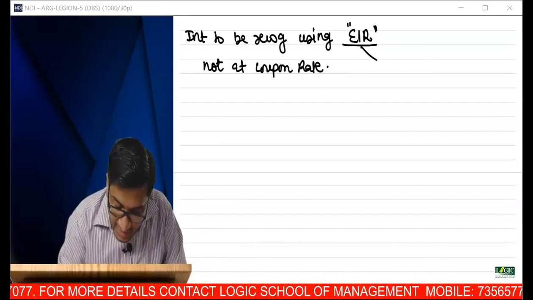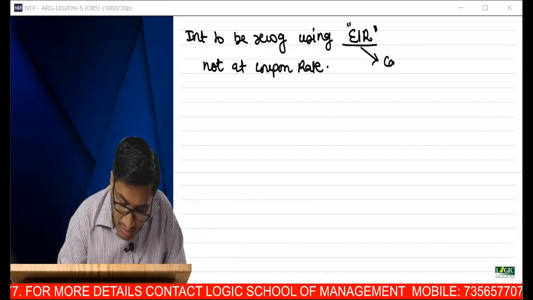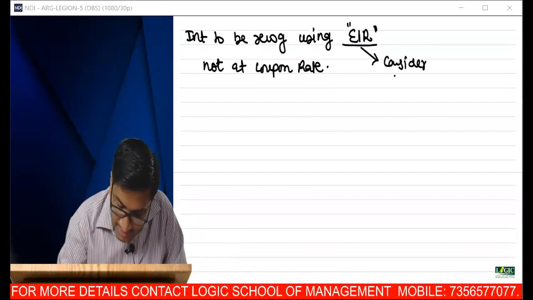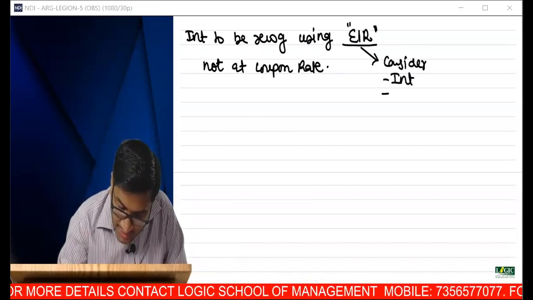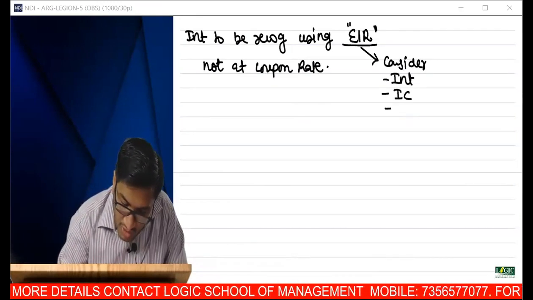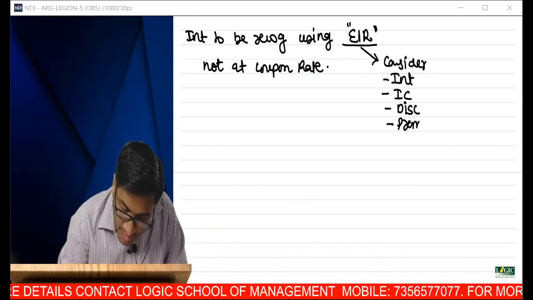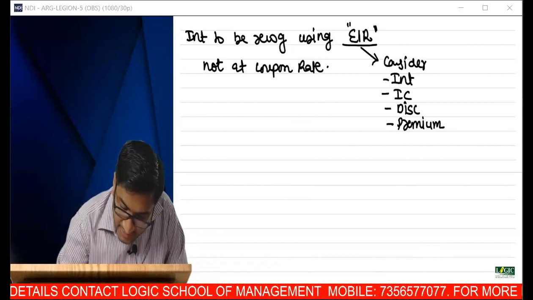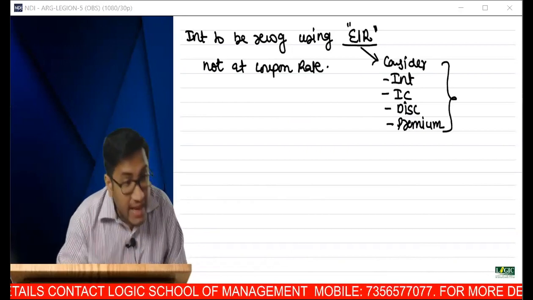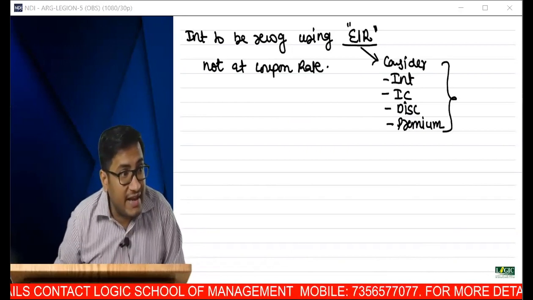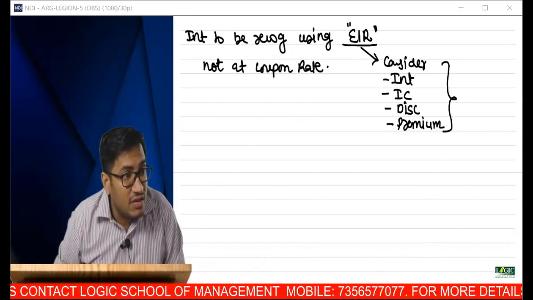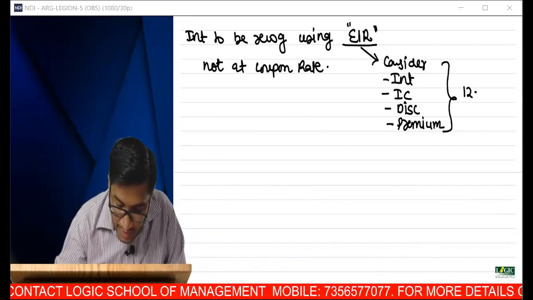Sir, effective rate means you have to consider interest. You have to consider issue cost. You have to consider discount. You have to consider premium. I have to identify a rate which captures all this. In our example, the rate that captured all this was 12.753.